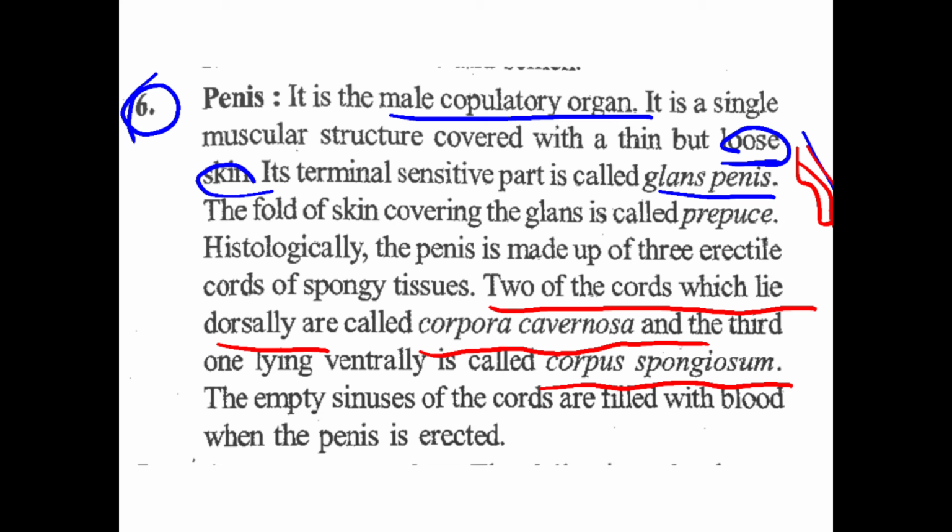Okay. The penis is made up of 3 erectile tissue or spongy tissue. 2 of the spongy tissue are present dorsally, which are called corpora cavernosa, and the third one lying ventrally is called corpus spongiosum. The empty sinus of the cords are filled with blood when the penis is erected. Okay, can you understand the penis? Next,